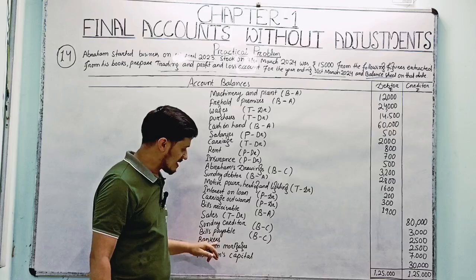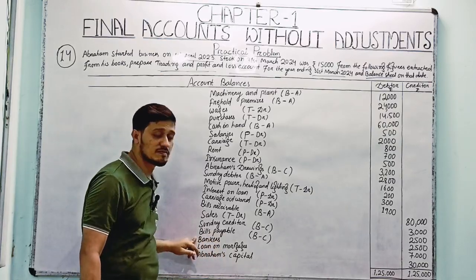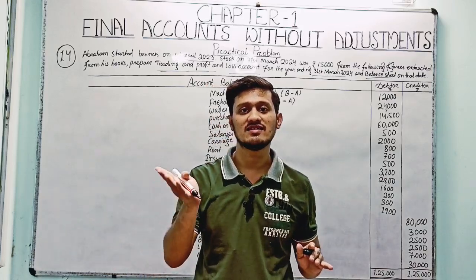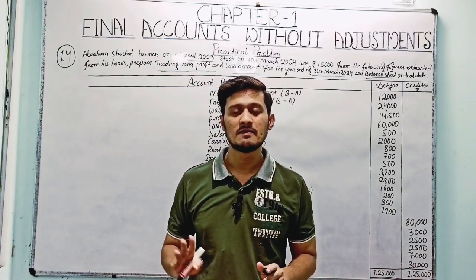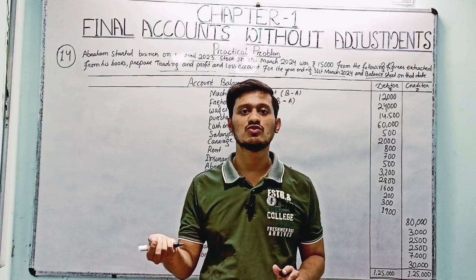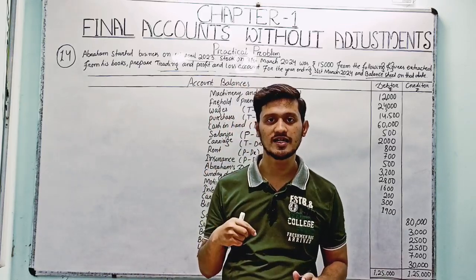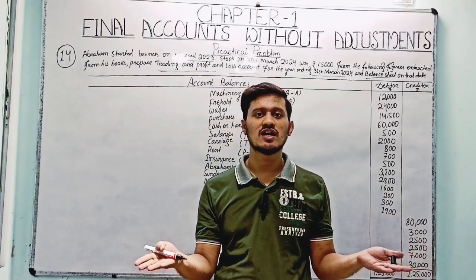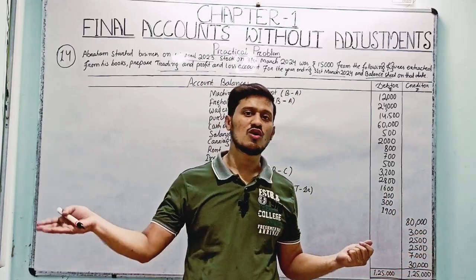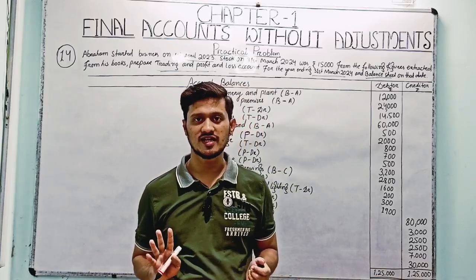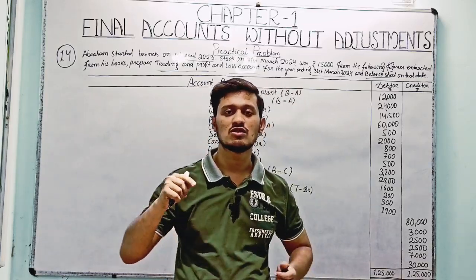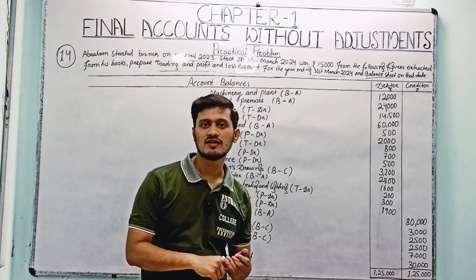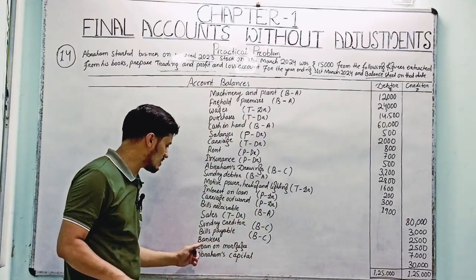Bankers here, students normally get confused. Bankers does not mean cash at bank. Sometimes students consider bankers as cash at bank, but it is not. Bankers means those banks which have issued a loan for our business. Suppose there are a few banks and we are getting a loan from them. So all the banks are bankers for our business, and these bankers are giving us a loan. In that context it is a liability for the business and we call them bankers.